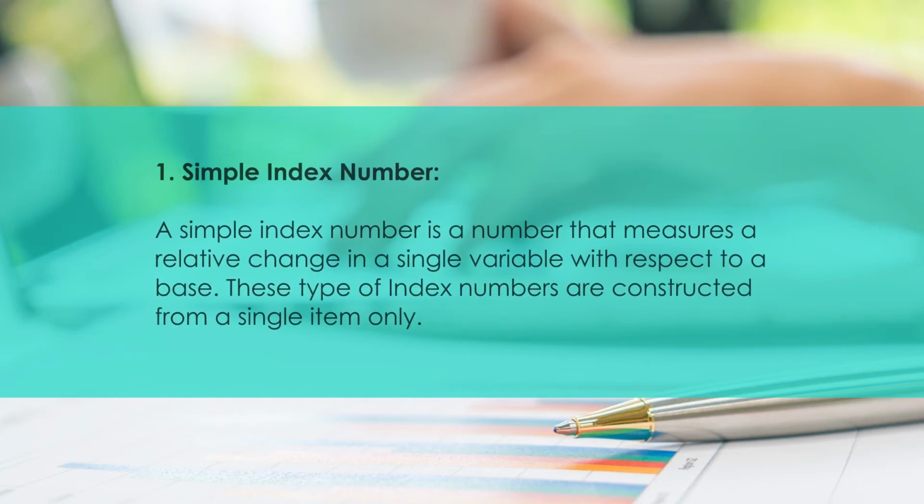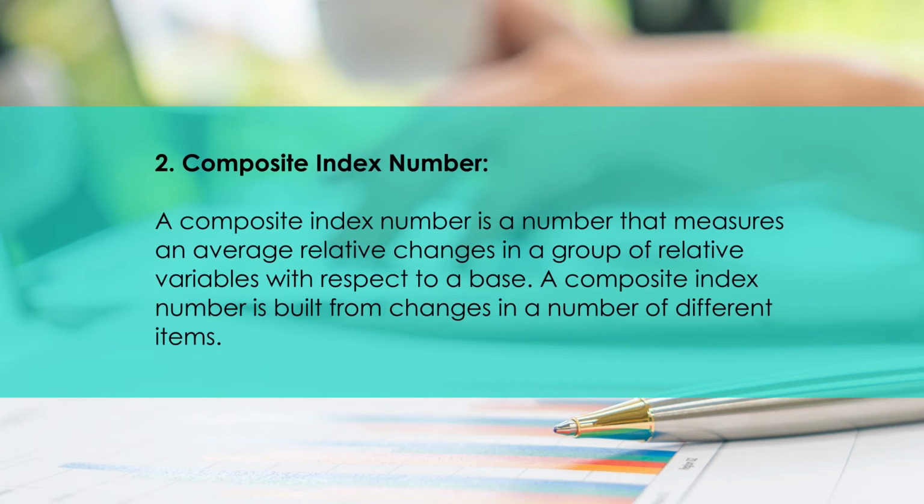A simple index number is a number that measures a relative change in a single variable with respect to a base. These types of index numbers are constructed from a single item only. A composite index number is a number that measures an average relative change in a group of related variables with respect to a base. A composite index number is built from changes in a number of different items.